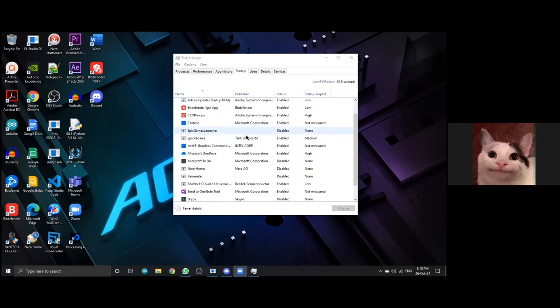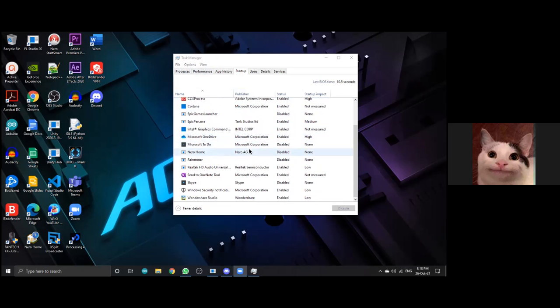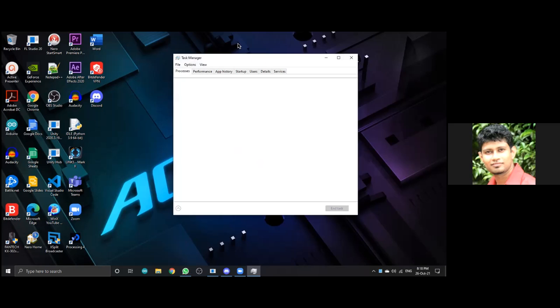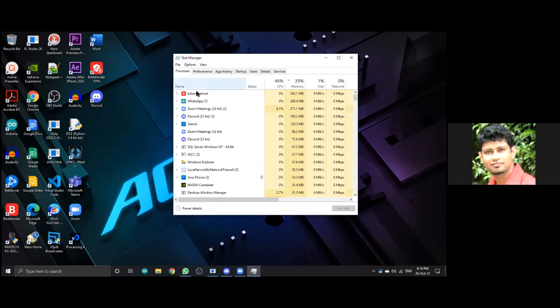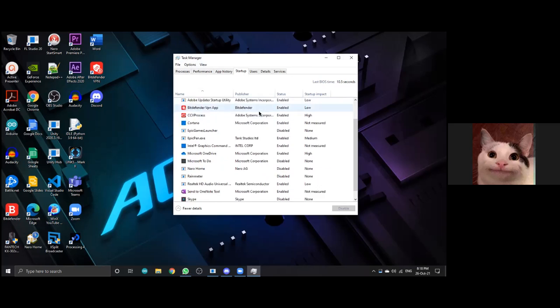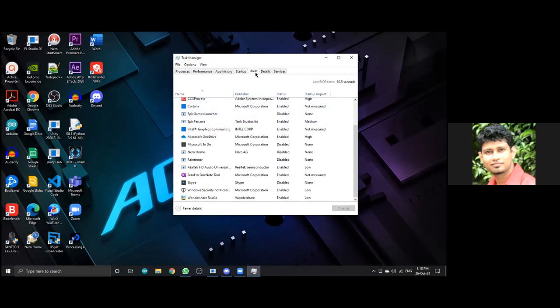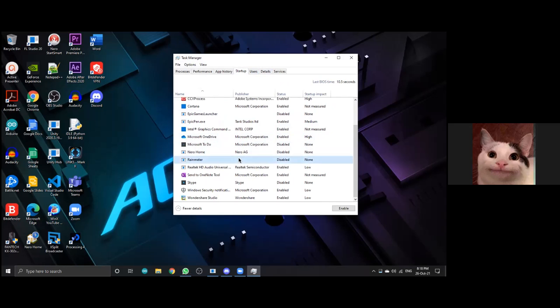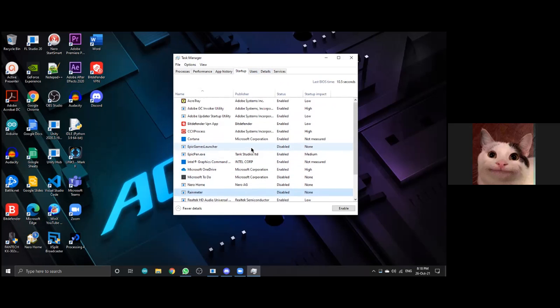In operating systems like Windows 7, as the task manager doesn't have an option like this, there is another way to use it. That is MS config. Yes, MS config. That is in Windows 7. But Windows 10 and all, it is there in the startup. Yeah. Right?